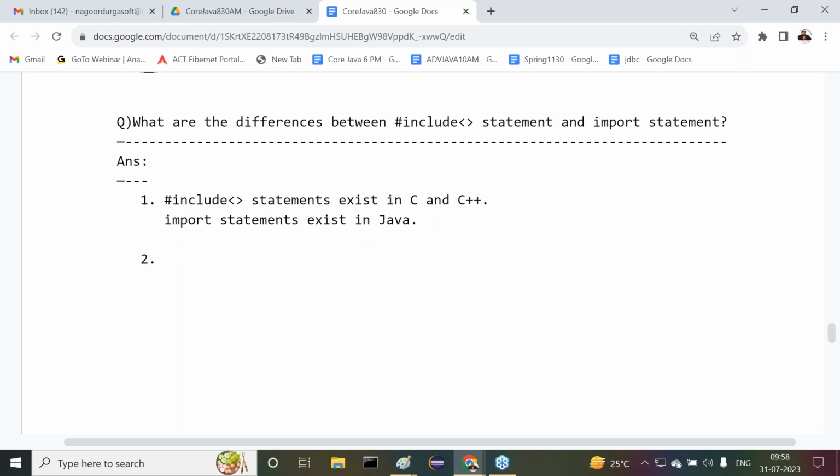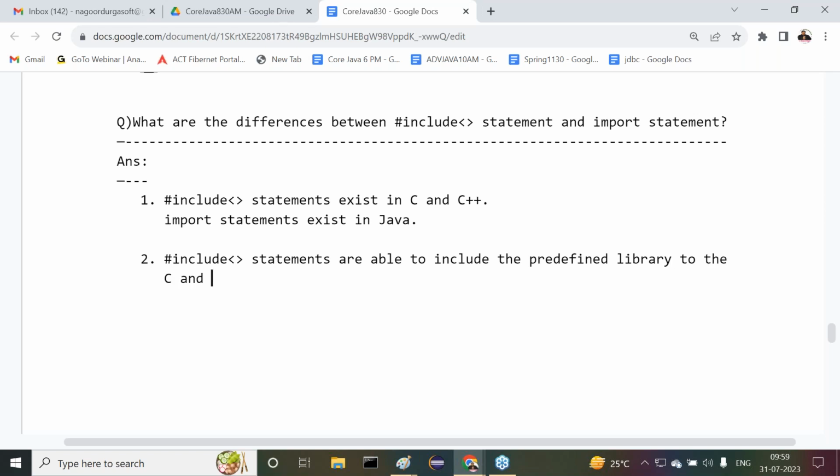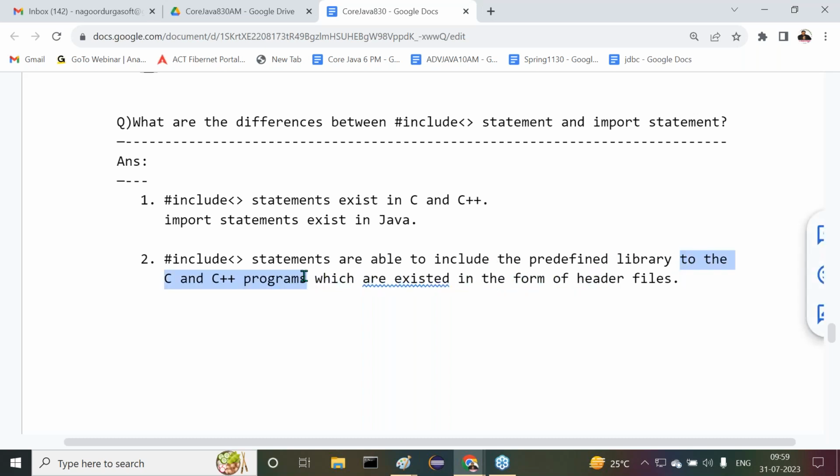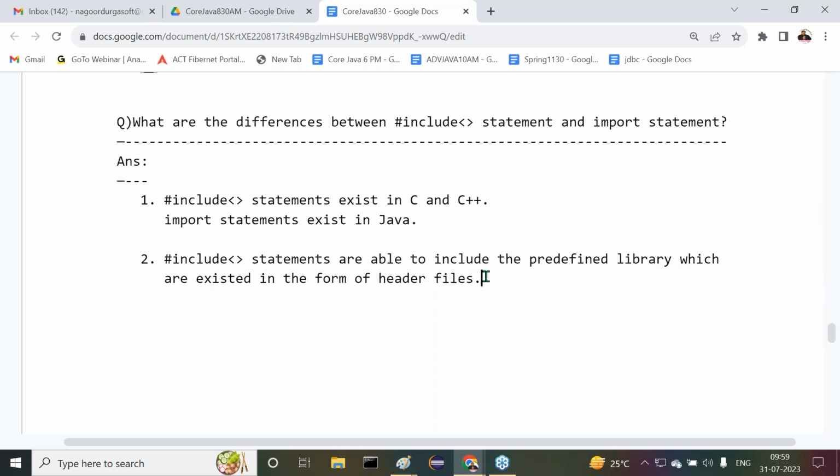What are hash include statements able to do? Hash include statements are able to include the predefined library, including the predefined library to the C and C++ programs, which exist in the form of header files.